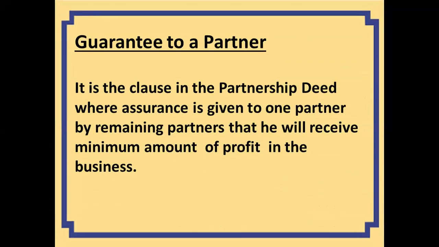It is the clause in the partnership deed where assurance is given to one partner by the remaining partners that he will receive a minimum amount of profit in the business. So if there is a clause in the partnership deed, then only any particular partner can be guaranteed. And if this clause is incorporated, then that minimum amount is going to be paid. So it is the assurance to the partner who received the guarantee that in the partnership business, his share of profit or his amount will not be less than a particular amount.